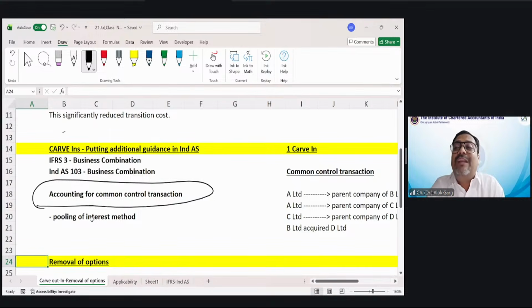We will use the book value method, which is known as the pooling of interest method. Means if a group company is acquiring another group company where the ultimate parent is the same, we will not use the fair value method. We will use the pooling of interest method. So we have inserted an additional Appendix C to Ind AS 103. We inserted additional guidance here.